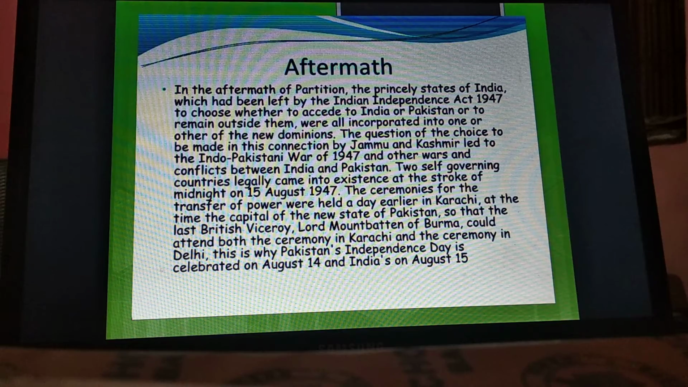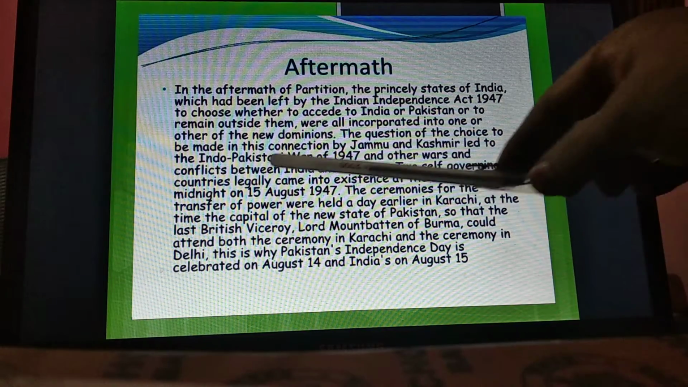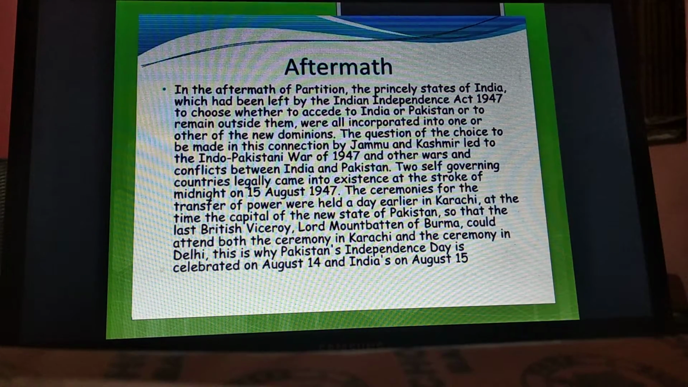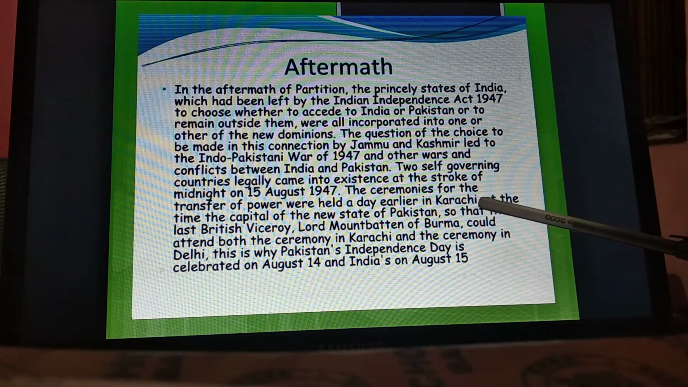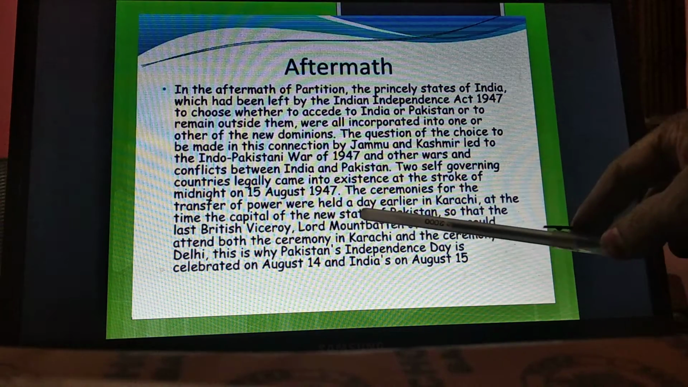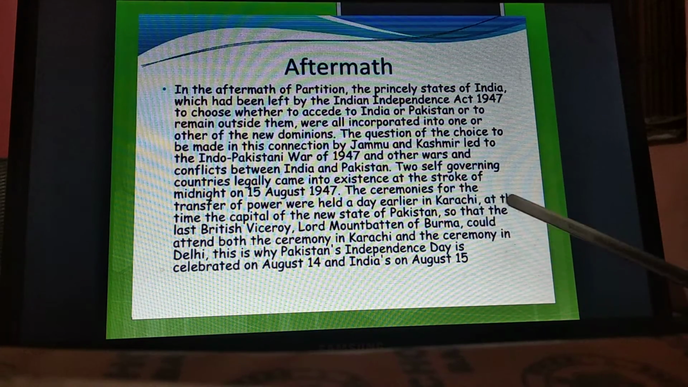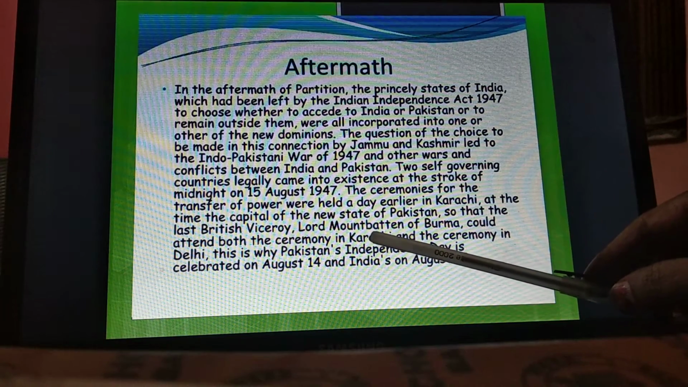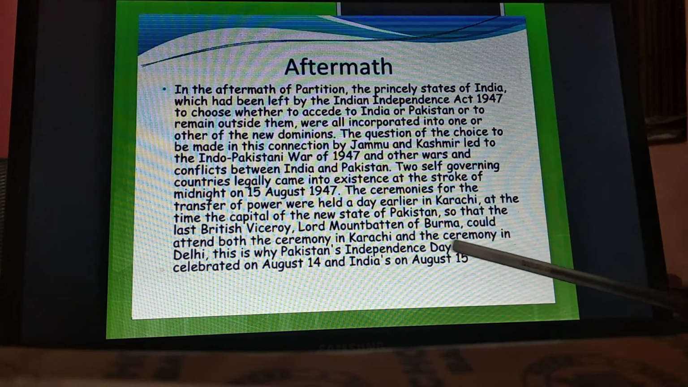Two self-governing countries legally came into existence at the stroke of midnight on 14th August 1947. The ceremonies for the transfer of power were held a day earlier in Karachi, at the time the capital of the new state of Pakistan. Why? So that the last British Viceroy, Lord Mountbatten of Burma, could attend both the ceremonies in Karachi and in Delhi. That is why Pakistan Independence Day is celebrated on 14th of August and India's is on 15th of August.